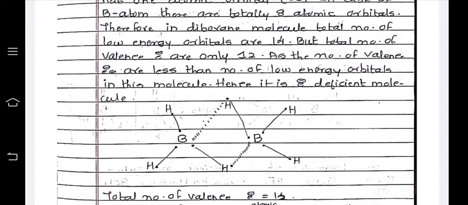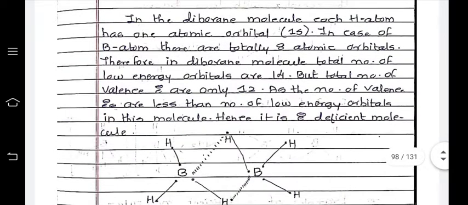Hydrogen forms 2 bonds here, although hydrogen actually has the tendency to form 1 bond, since hydrogen is a monovalent atom. Here one is a clear covalent bond and another is the dash bond. Here also is a clear covalent bond between boron and hydrogen, and another is the dash bond.